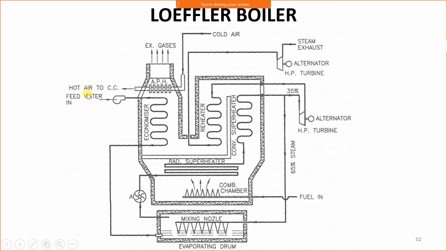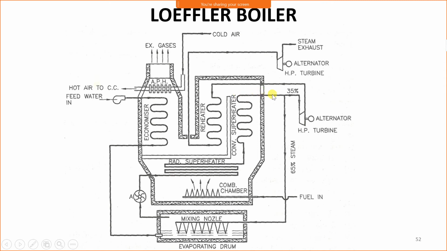Now, from the hot well through the feed pump, water first enters in the economizer, where water is preheated, and preheated water is supplied to the evaporating drum, where it gets evaporated. Now, with the help of a pump, this steam is supplied to the superheater, where it gets superheated. Then it is first passed through the radiant superheater, then convective superheater.